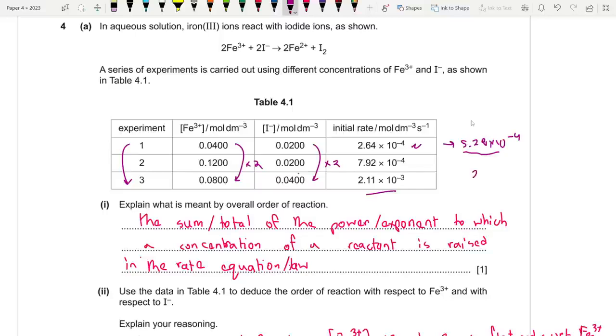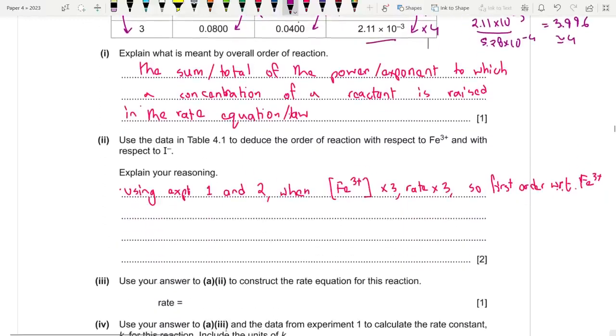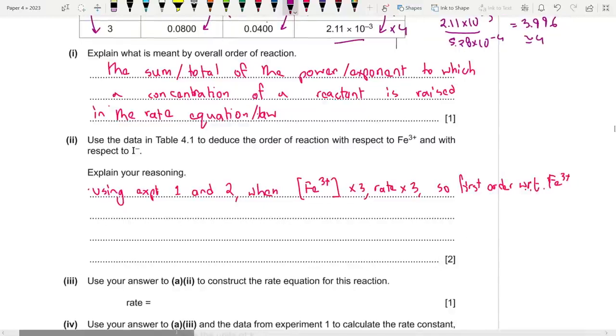So what will this be? 2.11 into 10 to the power minus 3 divided by 5.28 into 10 to the power minus 4, which is 3.996, or basically 4 times. So what happened to rate? Due to the doubling of Fe3+, rate is doubled, and now due to the doubling of iodide, it became 4 times. So when iodide was doubled, it became 4 times. So it is second order with respect to iodide. Okay, so that's the important part.